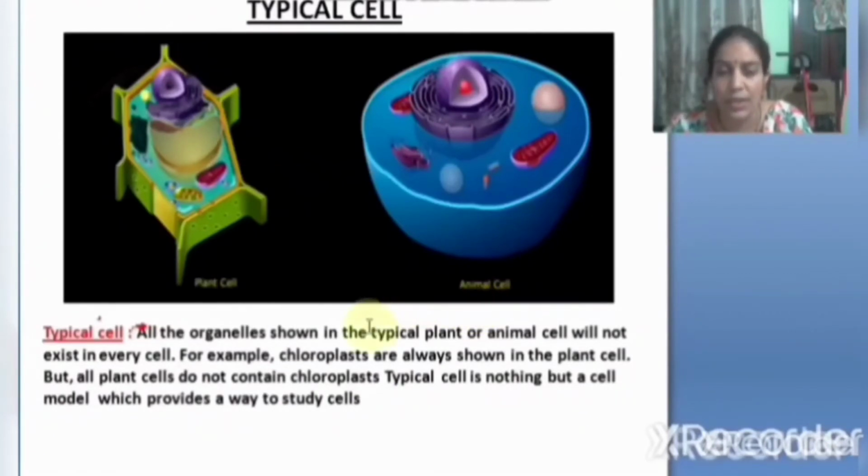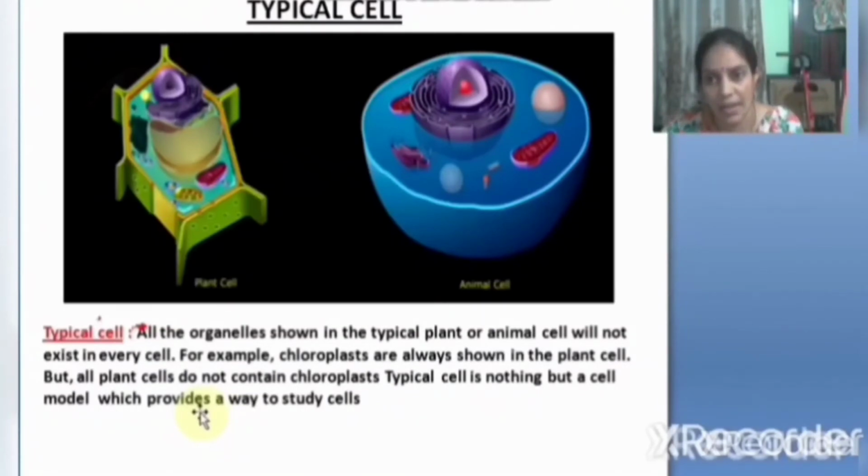Listen very carefully children. The typical cell, all the organelles shown in the typical plant or animal cell will not exist in every cell. For our easy study, for your understanding, we study all the organelles together in one cell here. Actually every cell does not contain all the organelles. For example, say some green color parts in the plant. Yes, leaves, then stem, tender stems. These are all green color.